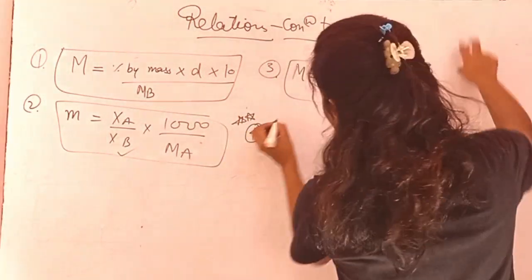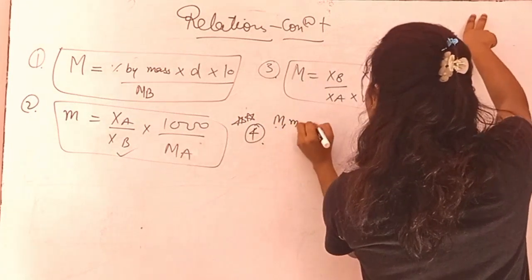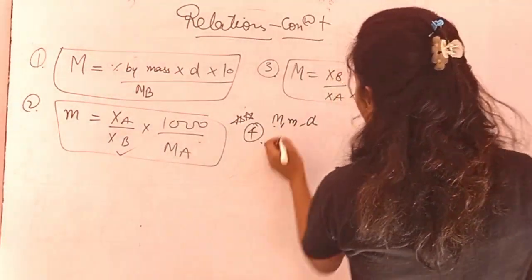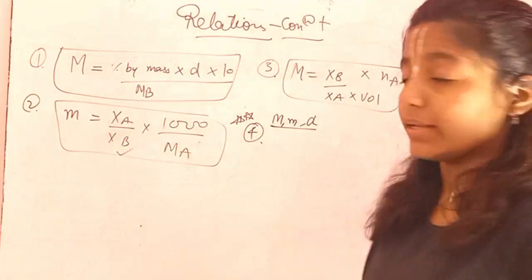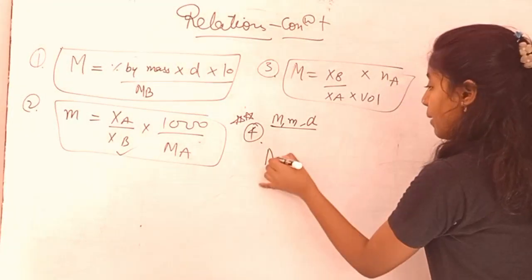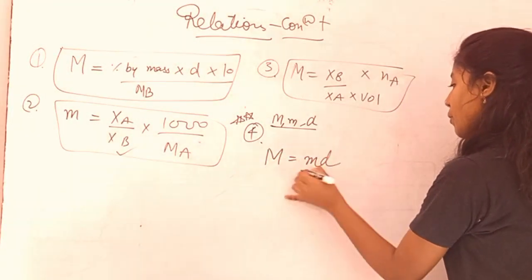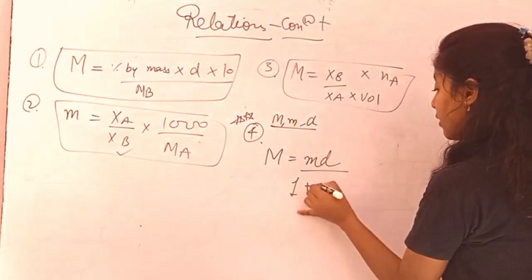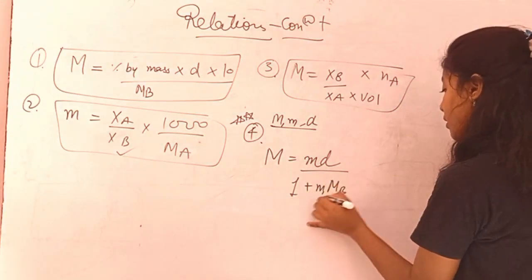What is the relation? It is between capital M, small m, and density. It is super important.